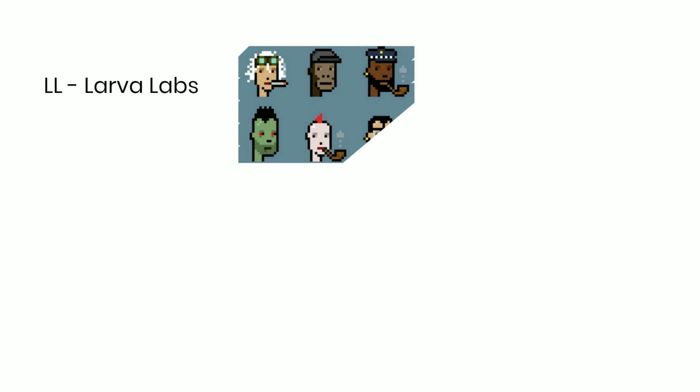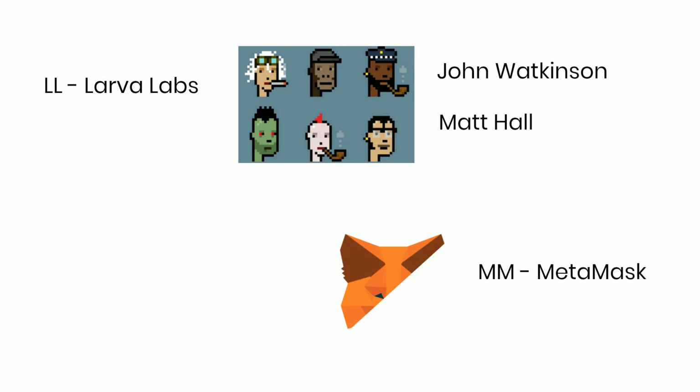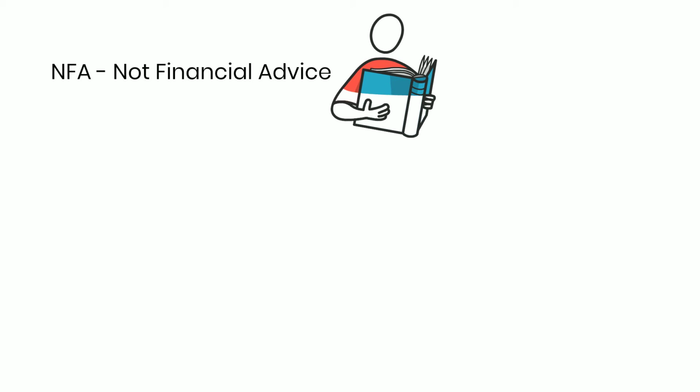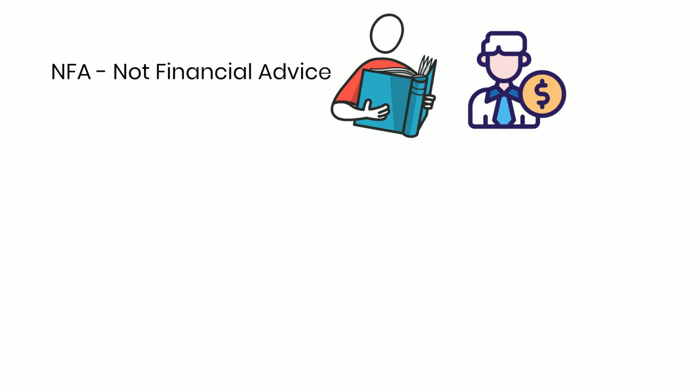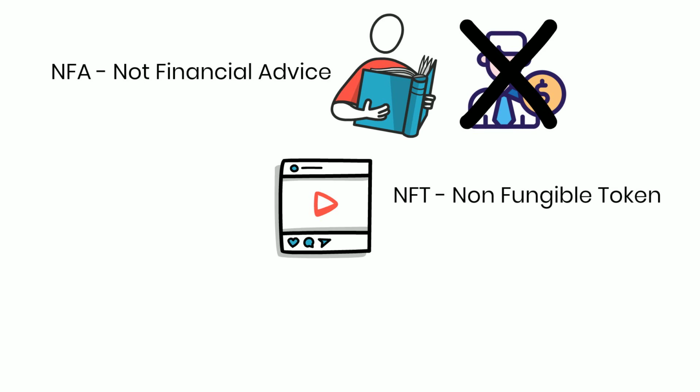LL. Larva Labs. The creators of CryptoPunks, who are John Watkinson and Matt Hall. MetaMask. A popular NFT wallet for Ethereum transactions. And NFA. Not financial advice. Expect to see a lot of this acronym on this channel. Our videos are for educational purposes and not financial advice. NFT. Non-fungible token. Check our video on what is an NFT, link in the description below.